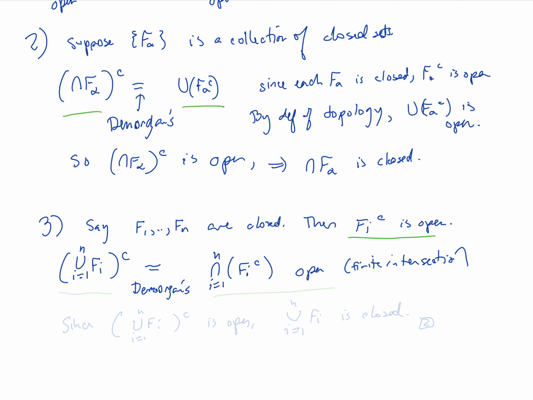And this tells us that this set is open, so the complement of this union is open. Therefore, since the complement of the union from i equals 1 to n of Fi is open, that means that the union from i equals 1 to n of the Fi is closed.